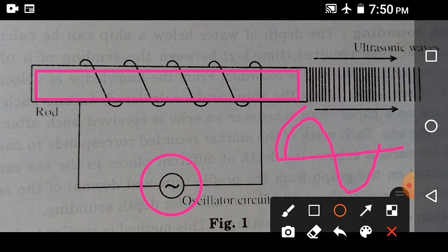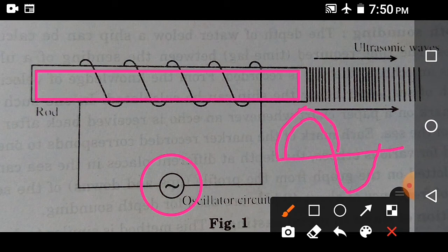Now for the second quarter of the cycle, when the current begins to decrease and come back to 0, the magnetic field around the coil also starts to reduce. As the magnetic field begins to decrease, the rod also comes back to its normal length.